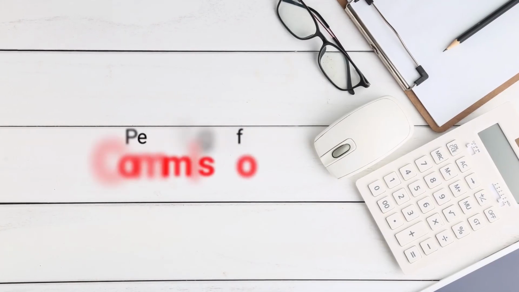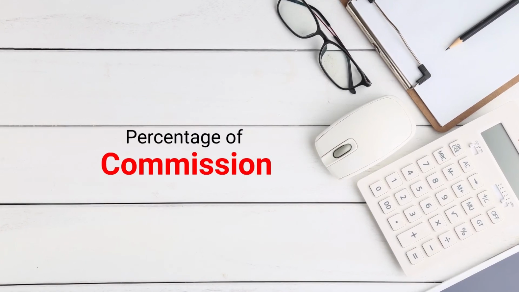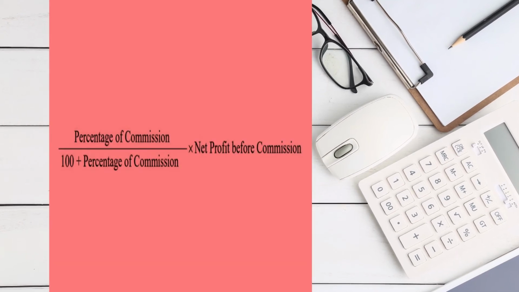So when it is given in the adjustments as additional information that the manager's commission has to be calculated on profit after charging such commission, then we need to apply this formula: percentage of commission.